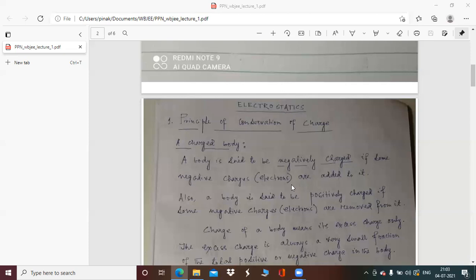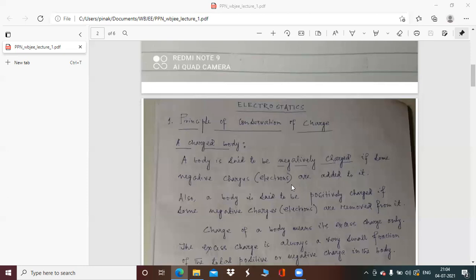Or similarly, sometimes some electrons are added to the first body instead of getting removed, so that the electrons which are removed from the second body appear in the first body. So this concept constitutes the basis of the principle of conservation of charge.